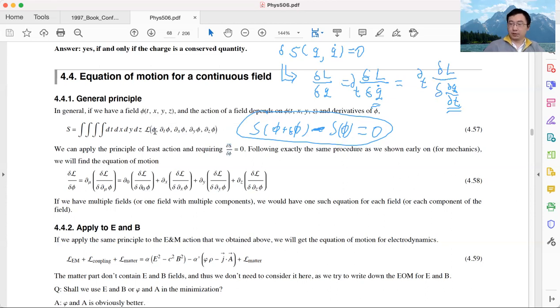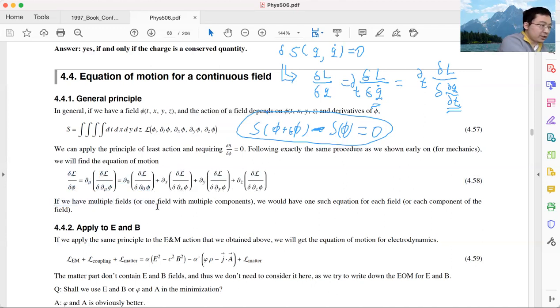For a field, the field phi and the coordinate q in classical mechanics are very similar to each other. If you do the variation calculation, they follow exactly the same procedure. The only difference is that for the field, we not only have a time derivative, we also have a spatial derivative. This spatial derivative will give us additional terms in the equation of motion. Those additional terms look exactly like the time derivative, except that we replace the time derivative by the spatial derivative. As a result, eventually we will see an equation of motion that looks like this.